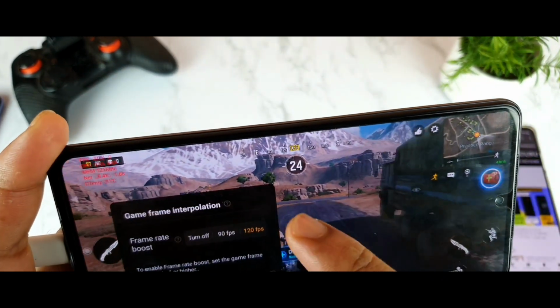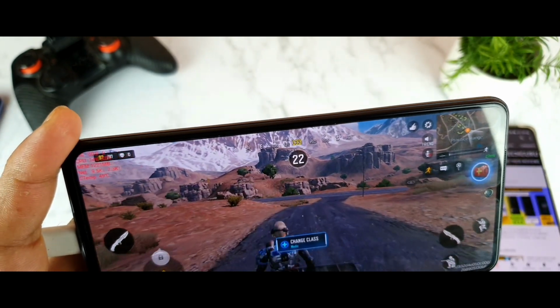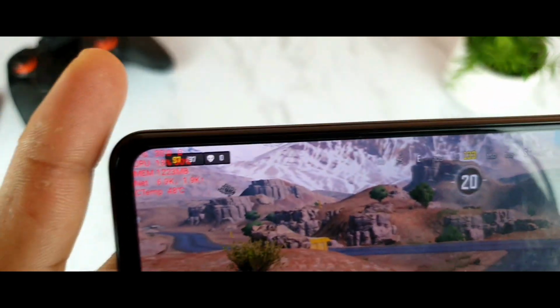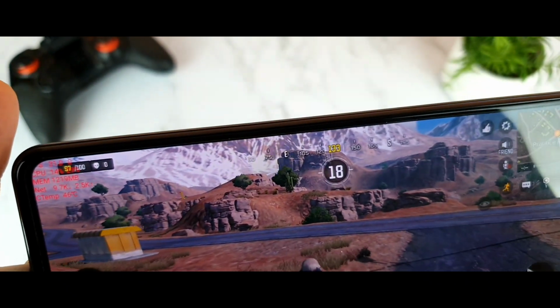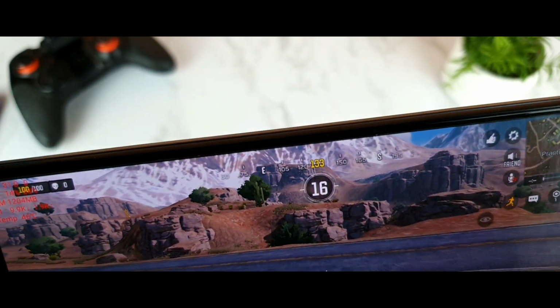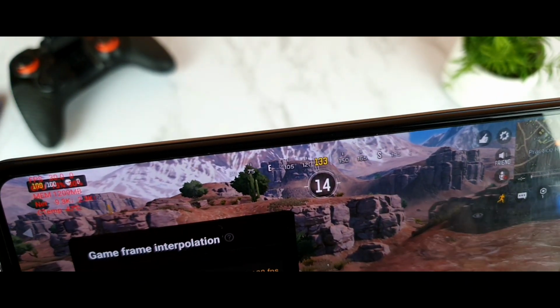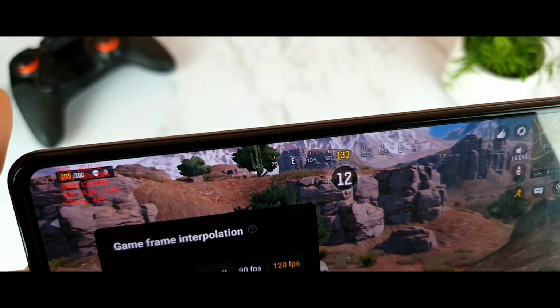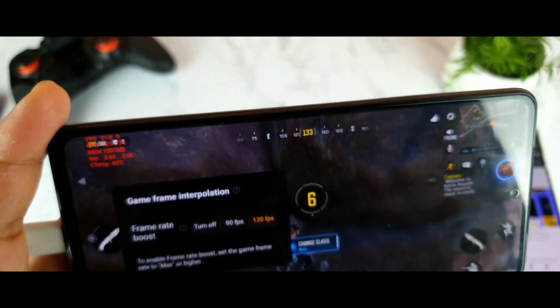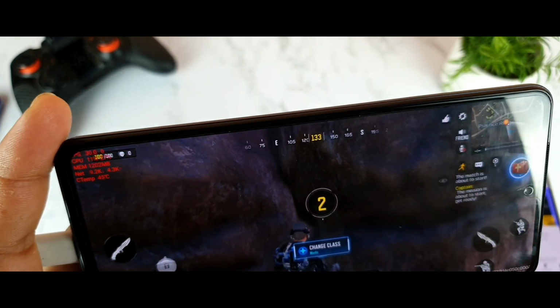So with and without game frame interpolation, as you can see, on the FPS meter I'm getting 30 FPS only during this time. So there is nothing much changed, as you can see friends. Same kind of FPS, 21 and 31, that's it, not much. I'm not getting any kind of increase.